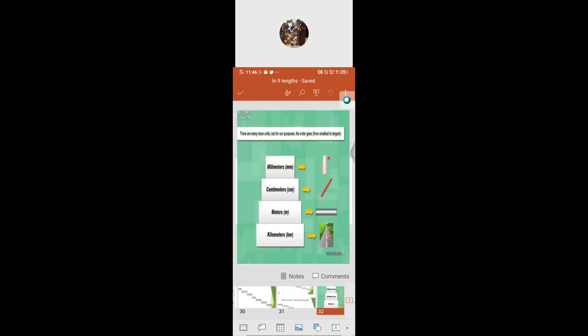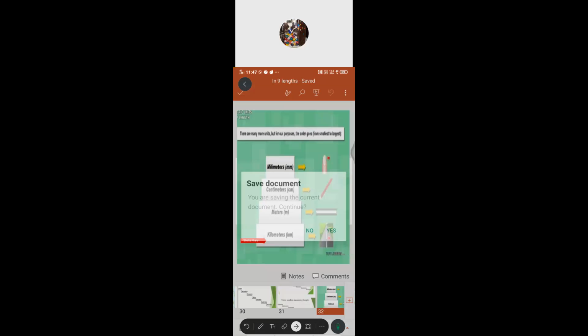There are many more units, but for our purpose, the order goes from smallest to biggest here. This is enough for us to learn now: millimeter, centimeter, meters as well as kilometers. The order goes from smallest to largest unit.